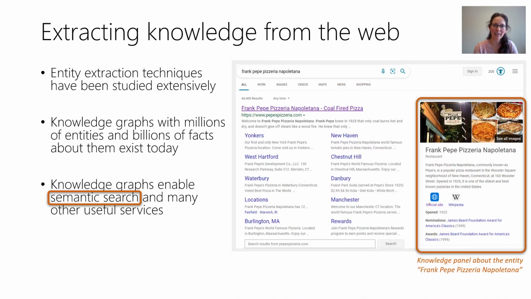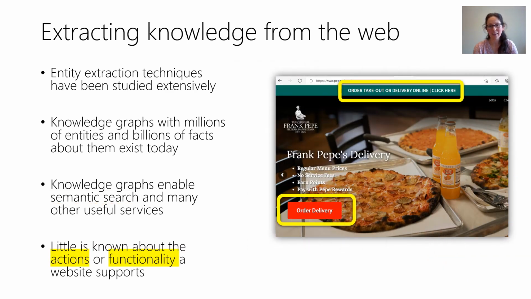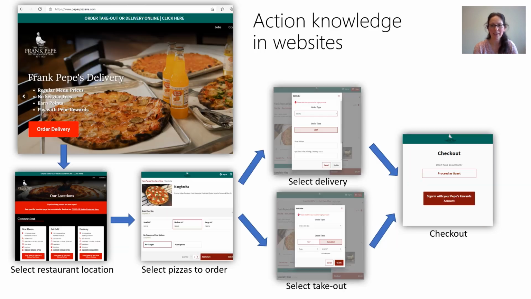Using this kind of data, knowledge graphs enable semantic search and many other useful user experiences. However, while lots is known about the entities that a web page contains, little is known about the actions or the functionality a web page supports. Such action-related knowledge could be used to support task completion in search or AI assistance. Our example restaurant website, for instance, supports the task of ordering food online.